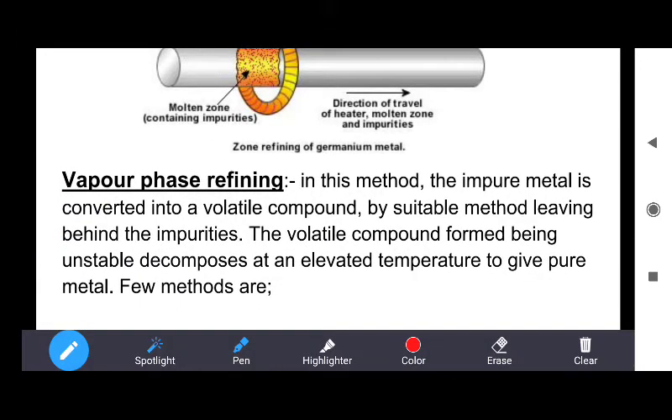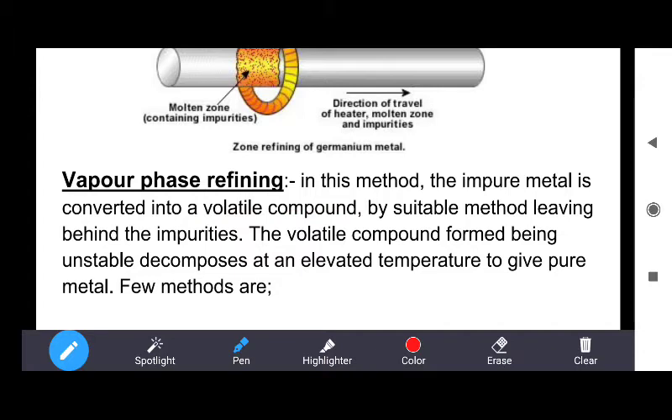Next method is vapor phase refining. What is vapor phase refining? In this method, the impure metal is converted into a volatile compound by a suitable method, leaving behind the impurities. So you can use several methods in vapor phase refining, due to which you have to first convert the metal into vapor in the volatile compound, and then it is again converted into the solidified metal.